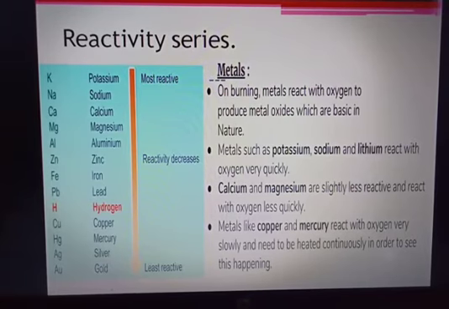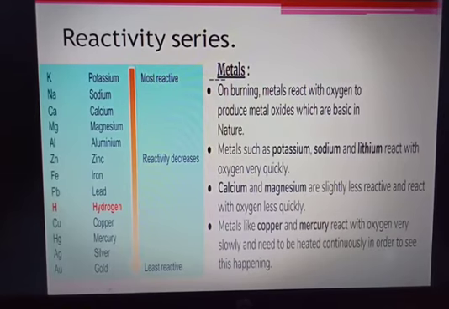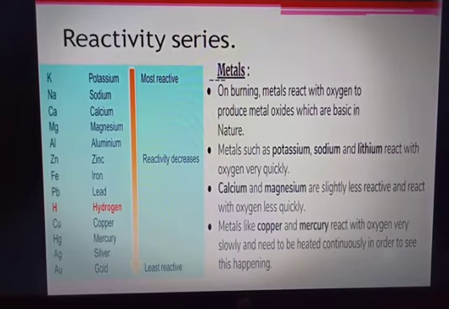Alkali metals, say for example sodium and potassium, react vigorously with oxygen. Children, they react even at room temperature, because when you keep potassium, sodium, or lithium, they are so reactive with oxygen that they react very vigorously. Even if you keep it at room temperature, it starts burning.